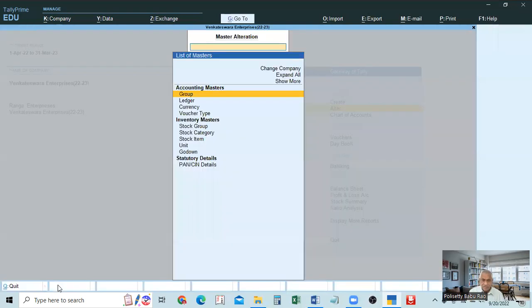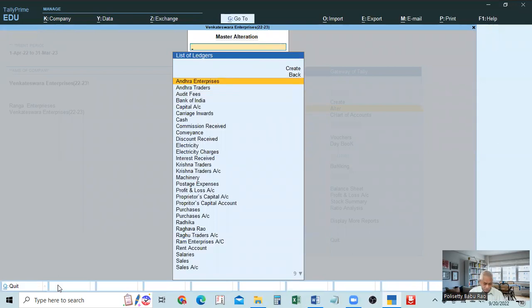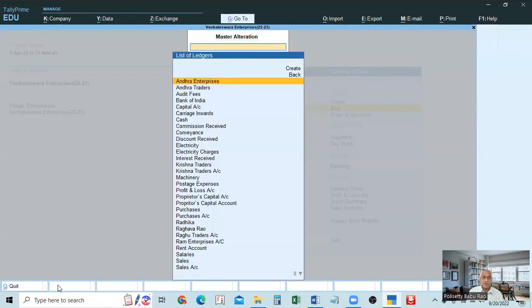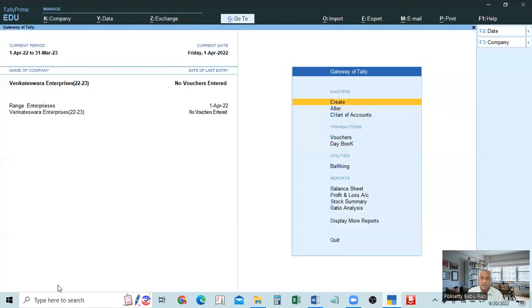I will check whether a stock account is there. I will create stock in hand. I will delete it and then I will show you. Okay. In this case, when you are making entries and creating the ledger accounts, the same thing we have to do here also, creating a ledger account. We have to create it as stock or stock in hand. Stock or stock in hand, we have to create, but we should not enter the opening balance. Stock means there will be an opening balance and a closing balance.